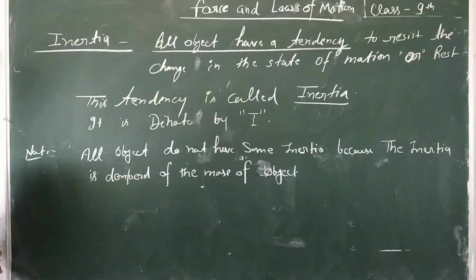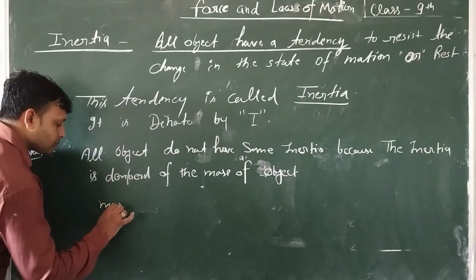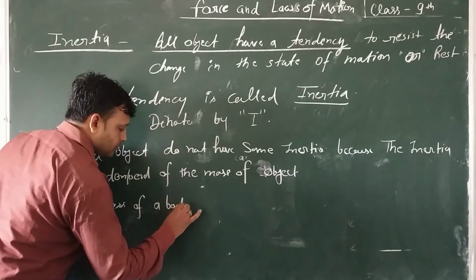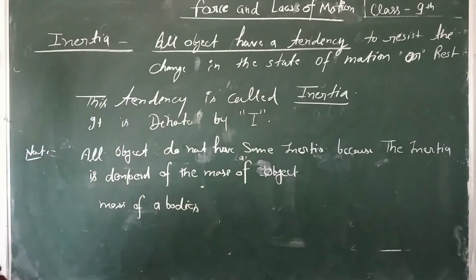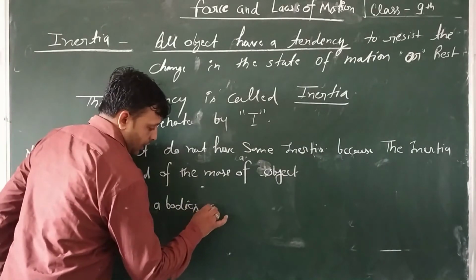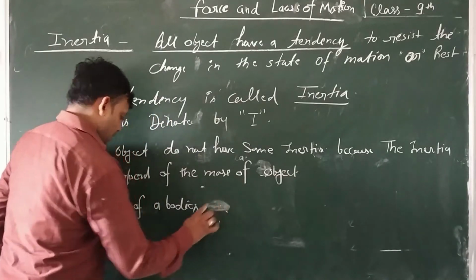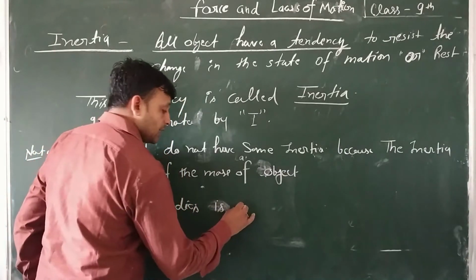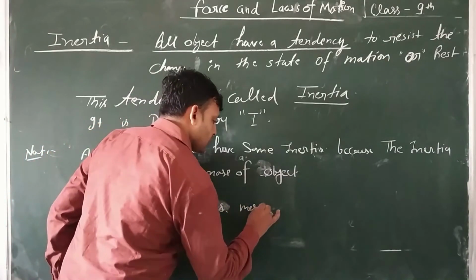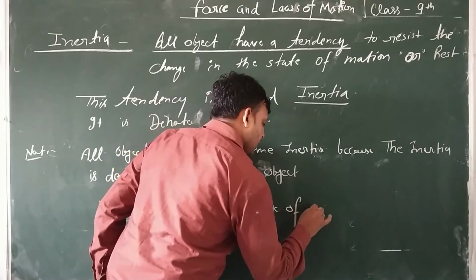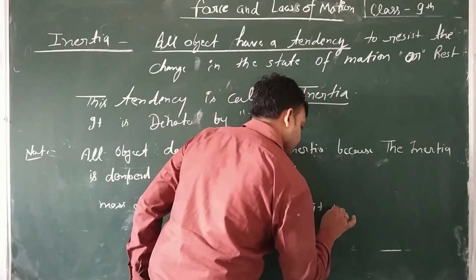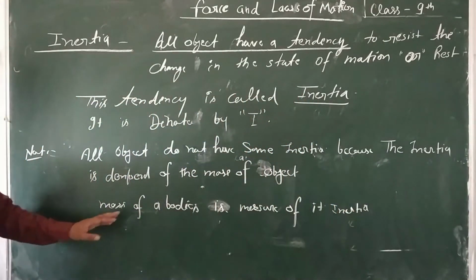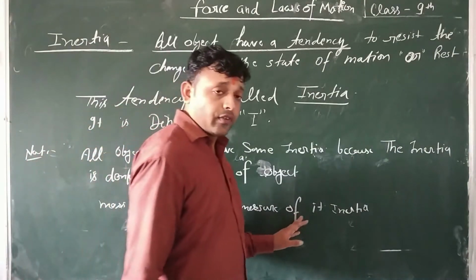Then what is mass? Mass of a body is a measure of its inertia. Now, mass of a body is a measure of its inertia.